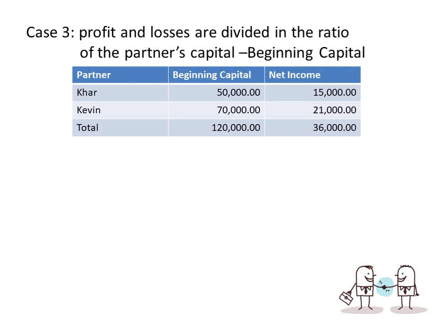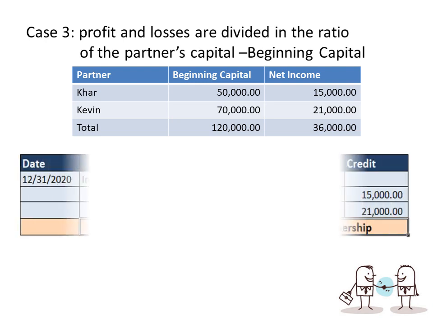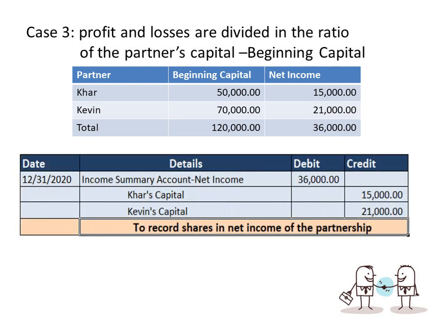So 36,000 divided by 120,000 times 50,000 would give us 15,000. 36,000 divided by 120,000 times 70,000 would give us 21,000. So our entry would now be net income 36,000 and then Car capital 15,000, Kevin capital 21,000. I don't put the entries anymore since it would still be the same.